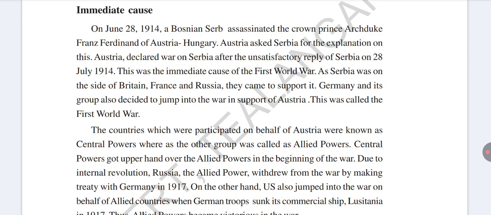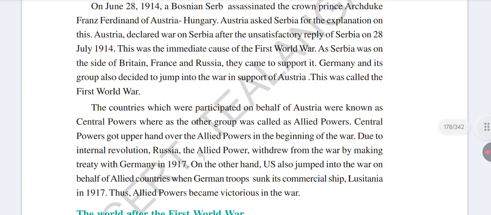The war began between the Central Powers and the Allied Powers. The war went on from 1914, but in 1917 Russia withdrew from the war. Why did Russia withdraw from the First World War? Due to an internal revolution, Russia withdrew in 1917. Russia made an agreement with Germany and withdrew from the First World War.